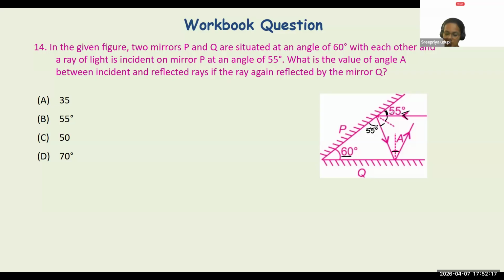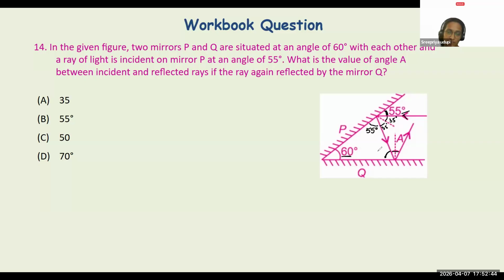You can check it yourself. 90 minus 55 is going to be 35. If this is 35, this also will be 35, and if this is 35, this has to be 55. So this is going to reduce your time for calculation. The angle between the incident ray and the plane mirror and the angle between the reflected ray and the plane mirror are always the same. So this is 55, this is 55.